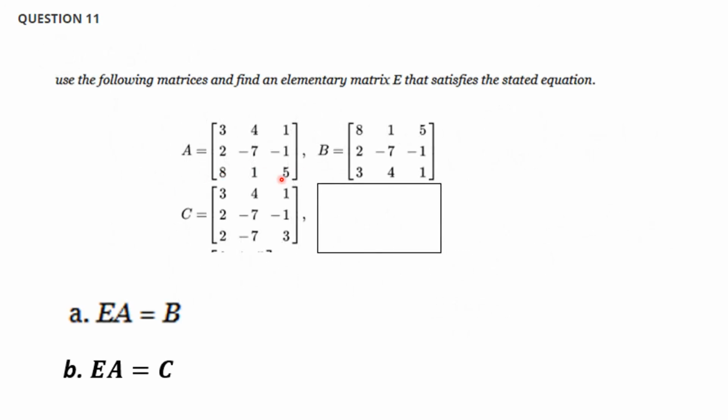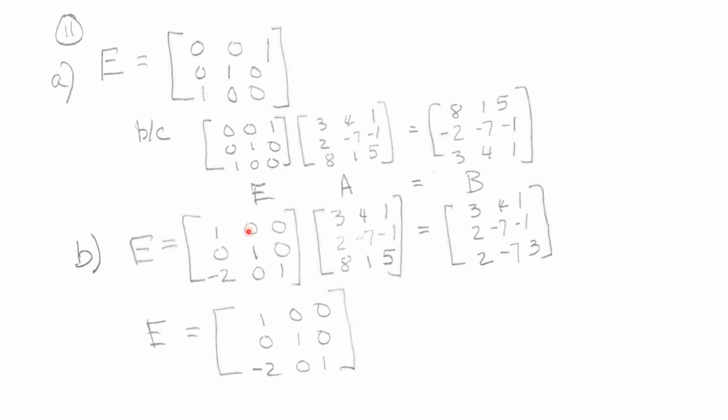Question 11, we were to find an elementary matrix that, multiplying on the left of A, would give you B, and find another elementary matrix. They really were two problems here, A and B. Some students only did one of them. And find an elementary matrix E such that you could multiply on the left of A and get C. So if you multiply E times A, you'll get B. Here what we're doing is switching the first and third rows.